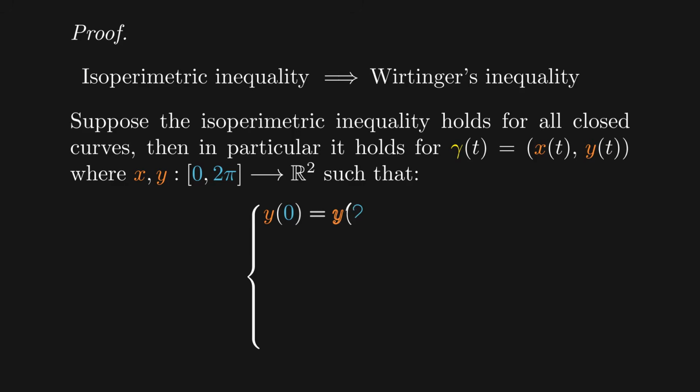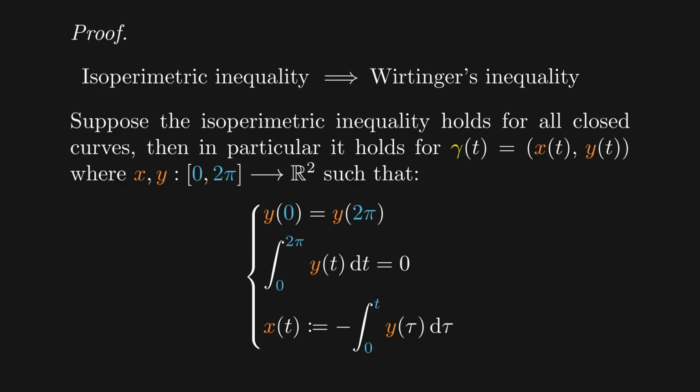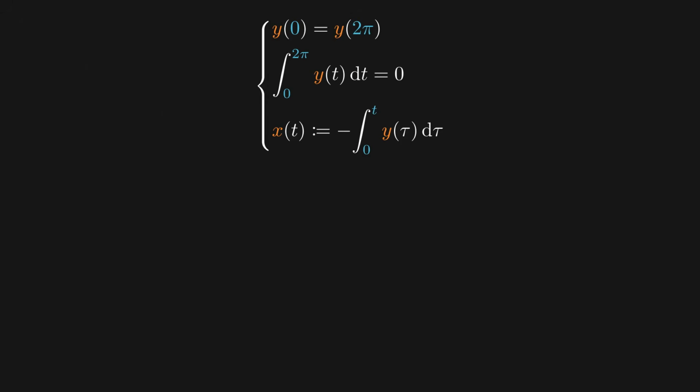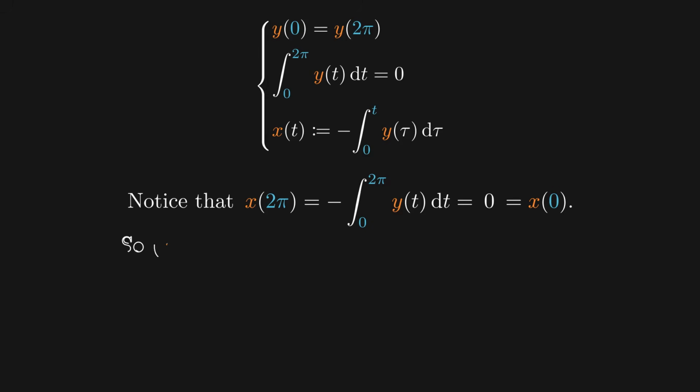y0 is equal to y of 2 pi, the integral of y is 0, and x of t is written as minus the integral from 0 to t of y. Notice that x of 2 pi is equal to 0 by hypothesis, which also equals x of 0. This gives us that gamma is indeed closed.